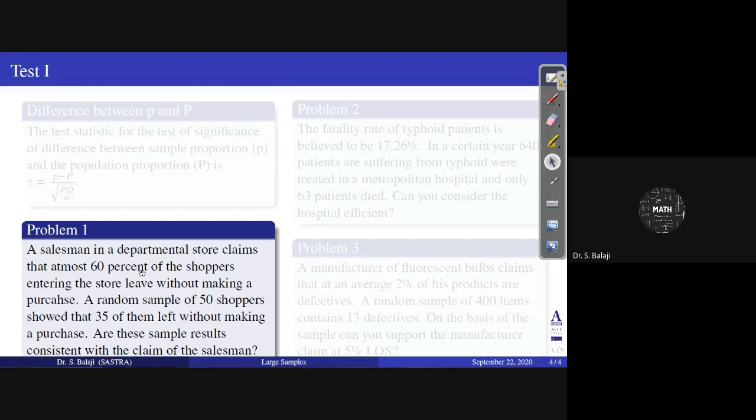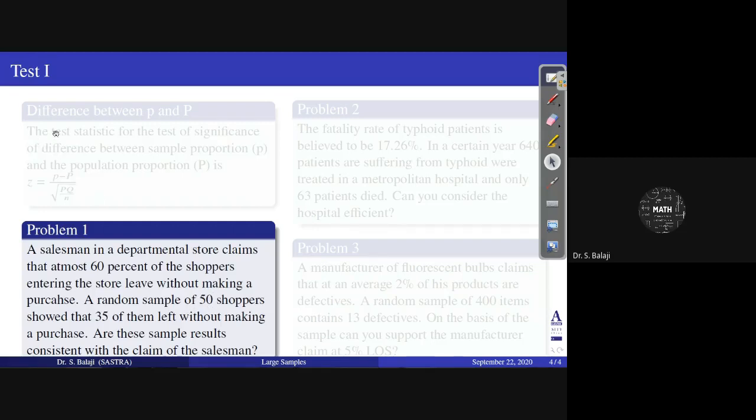So one value from the population is given, and in the random sample of 50 shoppers, 35 of them left without making a purchase. Therefore, it is also one value from the sample. The proportion is 35 by 50, so it is a sample proportion value. The claim is the population proportion, capital P, and this is the sample proportion, small p. And n is equal to 50, therefore a large sample.